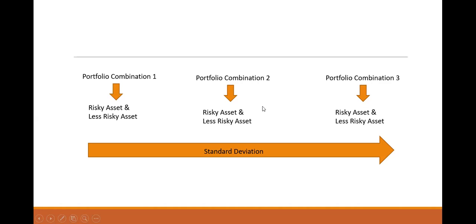If you are a young investor, you would like to take risk. So risky assets are where you are not getting certain returns. You are getting uncertain returns. Less risky assets are fixed deposits, national savings certificate, public provident fund. Okay, so after making portfolios, what will you check? You will check the standard deviation of all the 3 portfolios.